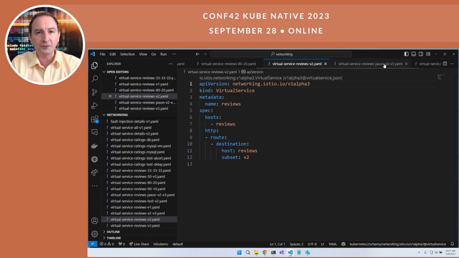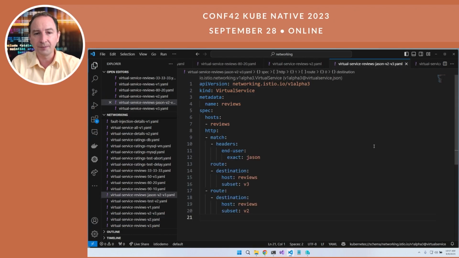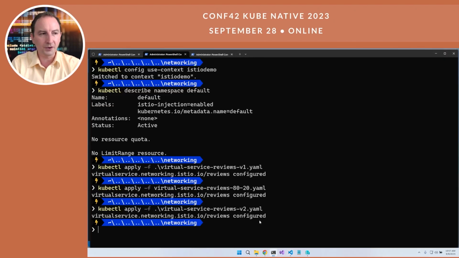Well, let's take that a little further and let's create a canary release. Here we want to say if the user is JSON, then we'll give them version 3. Otherwise, we'll give them the original version, version 2. Okay, so let's kubectl apply -f virtual service reviews JSON.